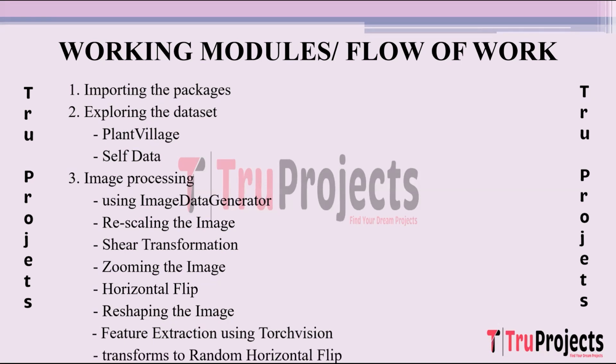Transforms: random horizontal flip. This transformation randomly flips images horizontally during training. It helps augment the dataset and prevents model overfitting by exposing the model to different orientations of the same image.